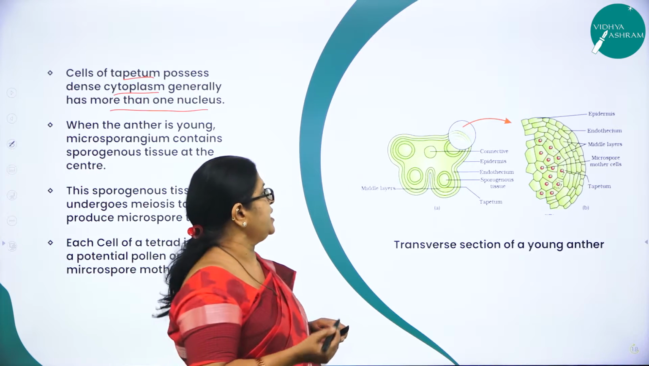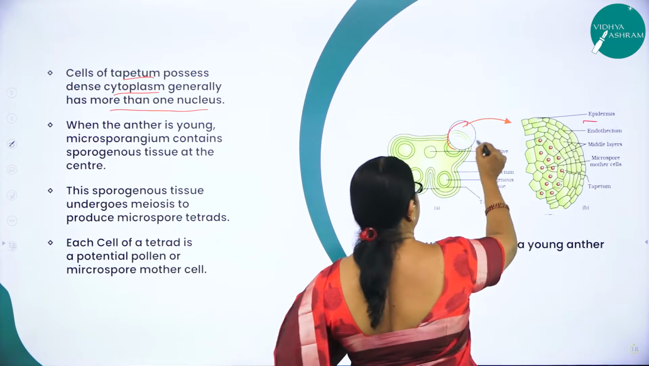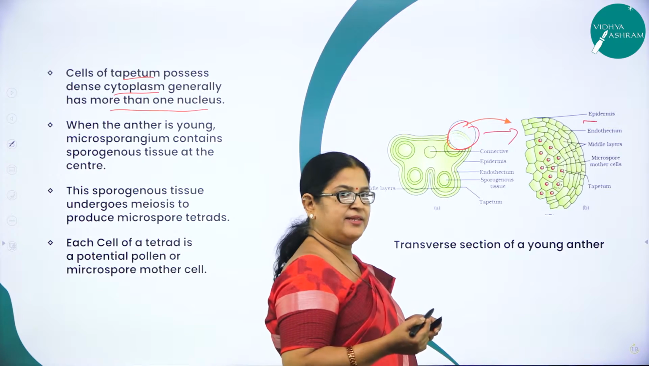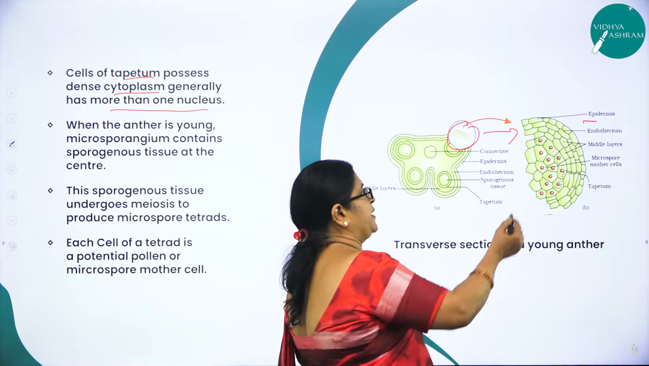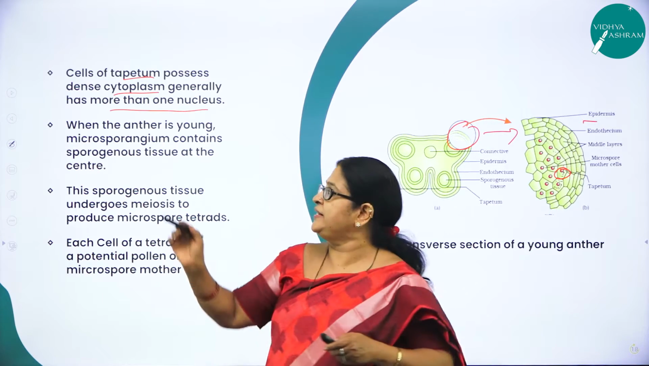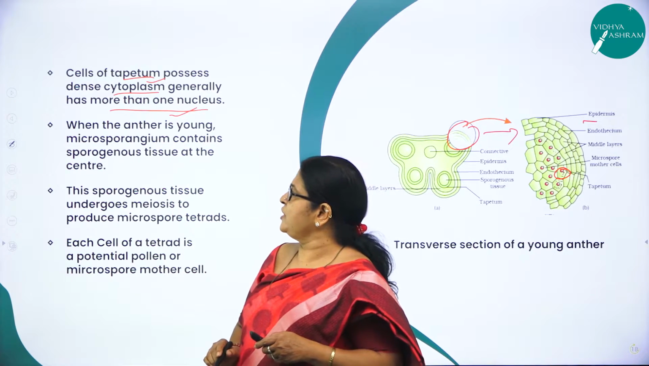Now here you can see the structure. One part of it is expanded here. That is what is shown here. As I said, the young anther is 4-sided or tetragonal in structure, right? And here you can see that the tapetum has a dense cytoplasm and has more than 1 nucleus.